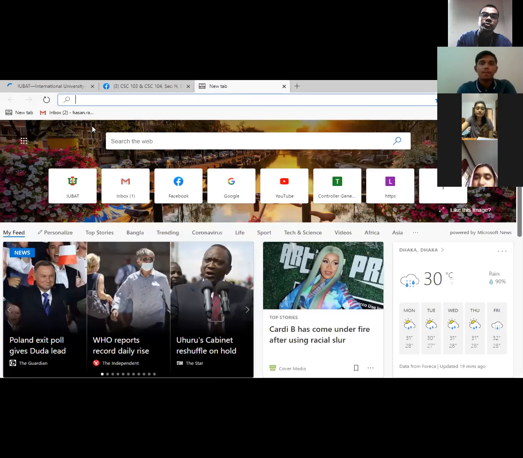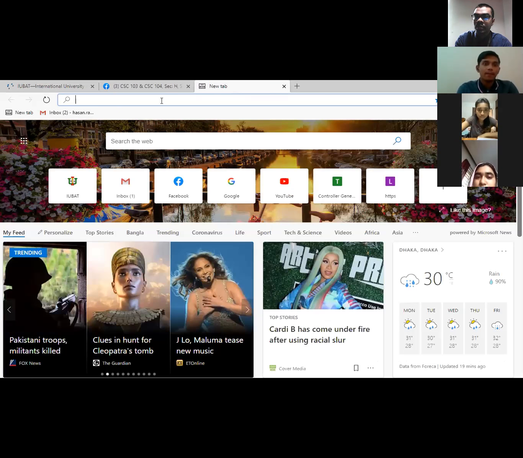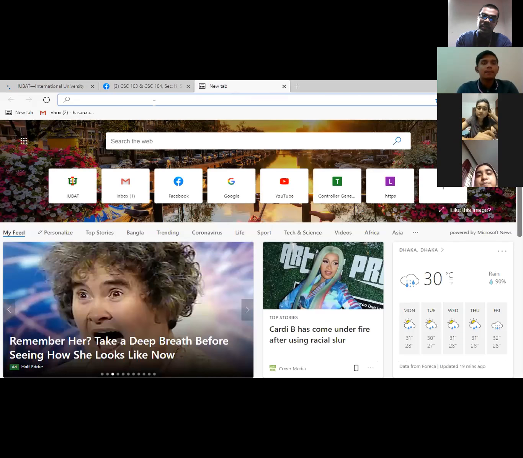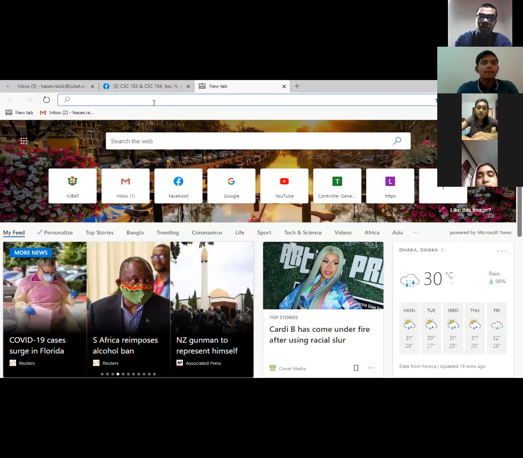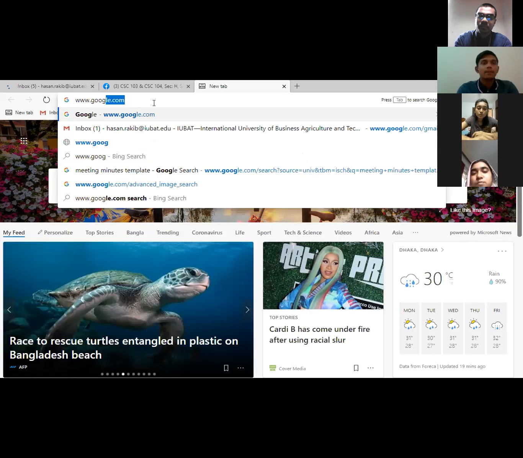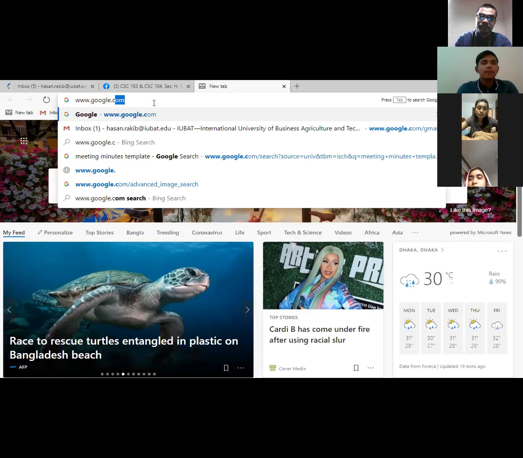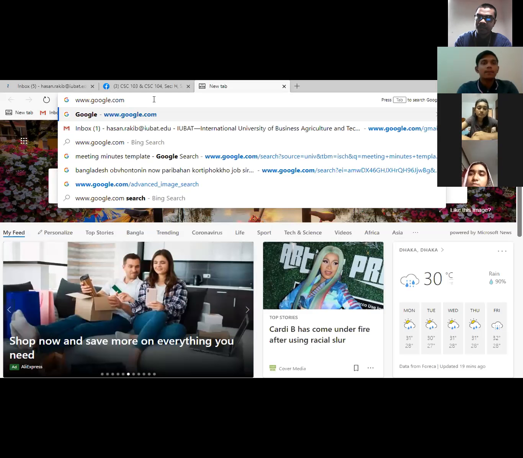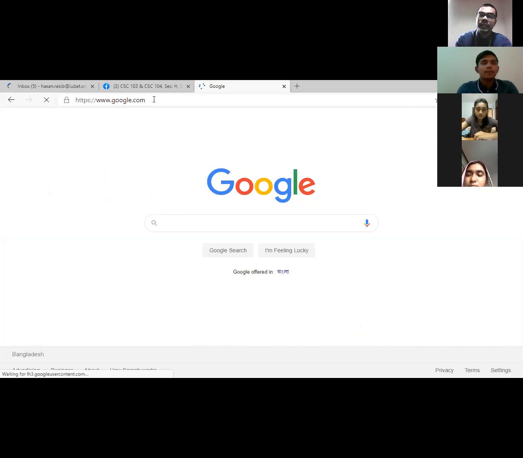Okay, all right. So here you can see the address bar, isn't it? This is called nothing but your address bar. In the address bar, you have to type your Google address. What is the address of Google, or the domain name, or the URL of Google? www.google.com. You have to write down this URL, and when I press enter from my keyboard, it will give me the page like this.